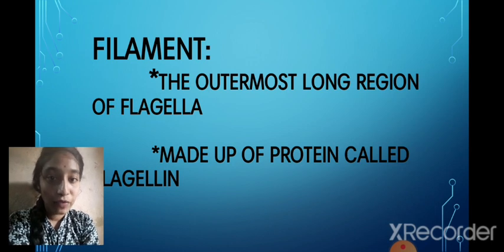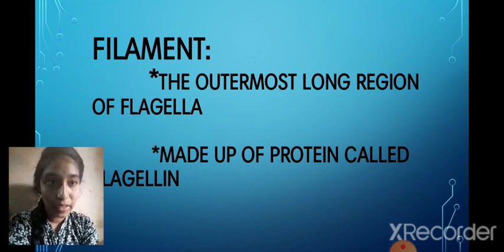After the hook, the filament is present, which is the long region of the flagella, and it is made up of a protein called flagellin. So this is useful for locomotion. And the next organelle is